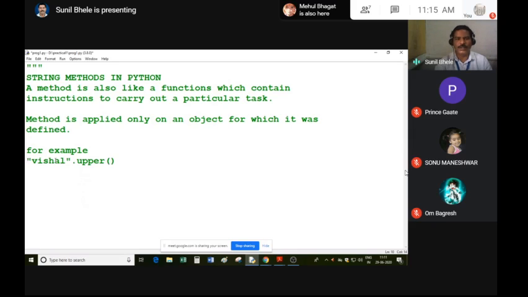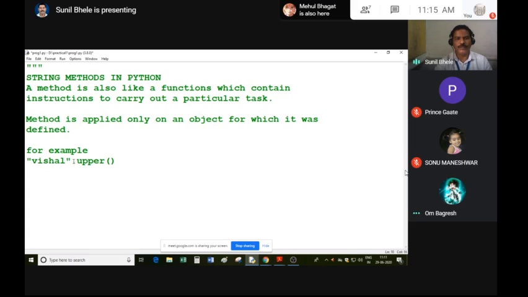String values are also objects. So with the help of this object, you can call a method. This string method is applied on this object. So what happens? It returns a new string. It will not convert Vishal into uppercase, but it returns a new string, meaning the uppercase version of this string. Uppercase version means all the characters converted into uppercase, meaning capital letters.